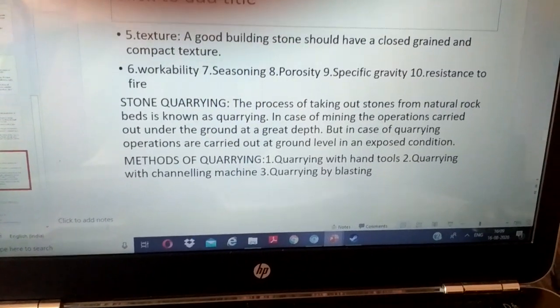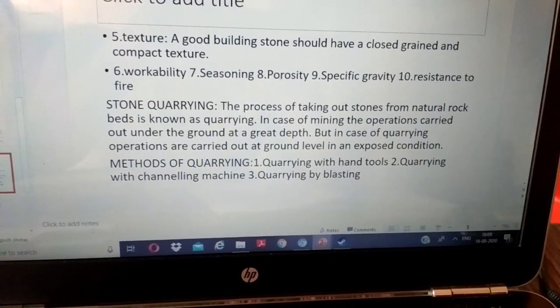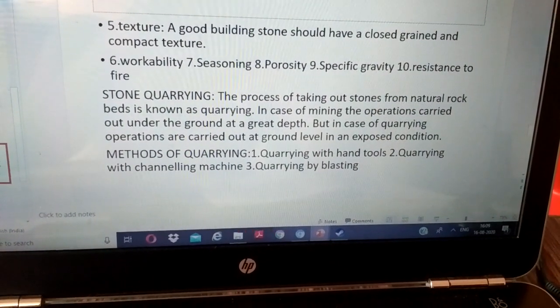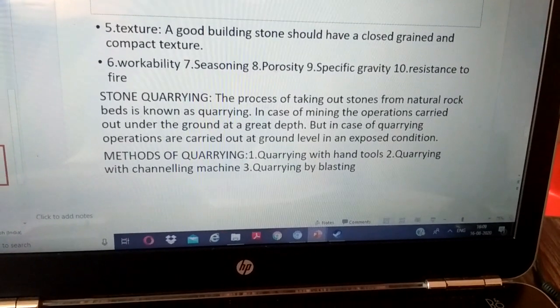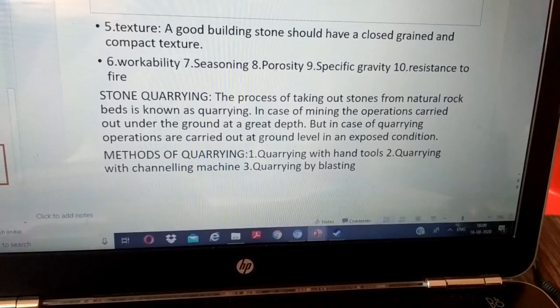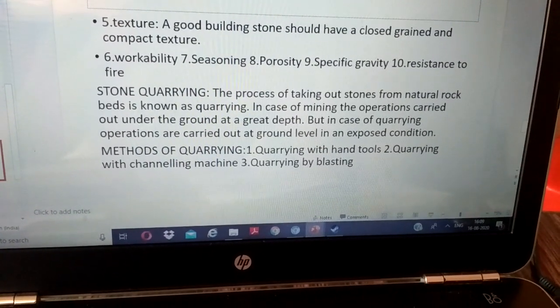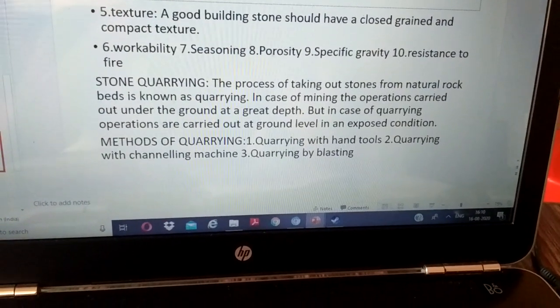Stone quarrying. The definition of stone quarrying. The process of taking out stone from natural rock beds is known as quarrying. In case of mining, the operation is carried out under the ground at a great depth, but in case of quarrying, operations are carried out at ground level in an exposed condition.